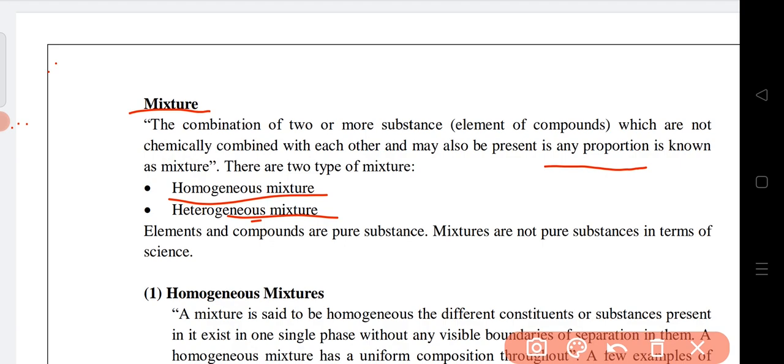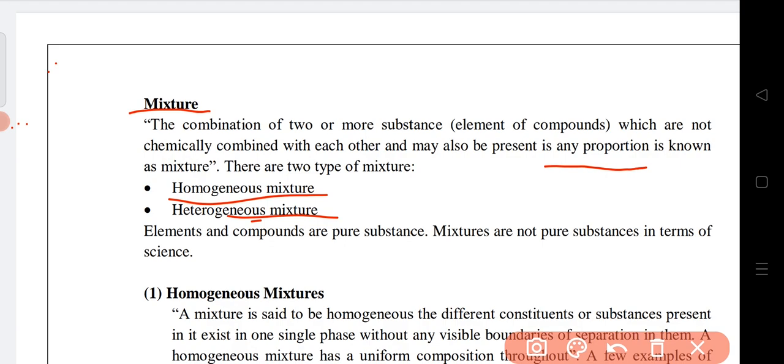Here the constituents cannot be distinguished with the naked eye or even under a microscope. Some examples of homogeneous mixtures are salt solution, sugar solution, air, soft drinks, petroleum, biogas, alloys, etc. They are all called homogeneous mixtures.